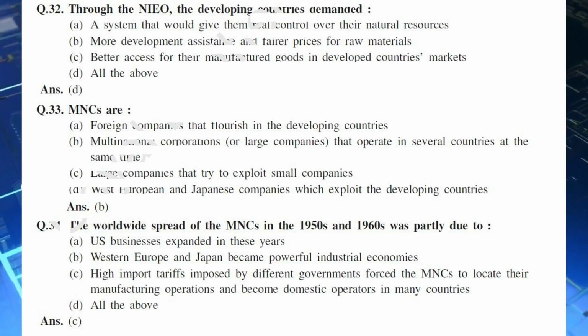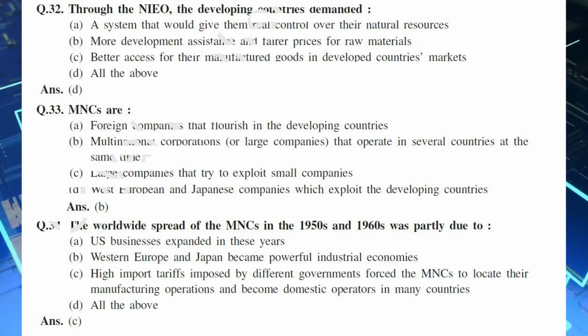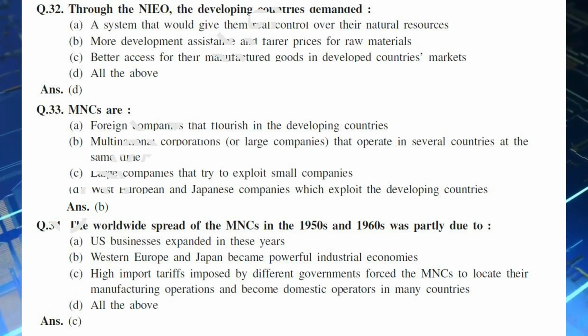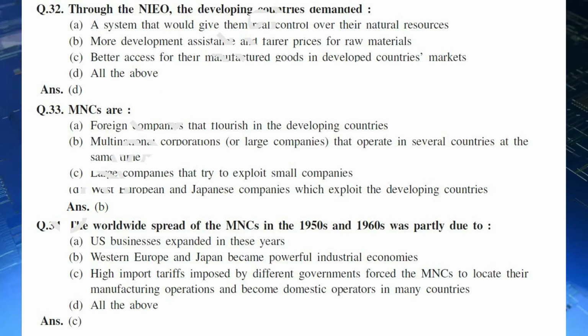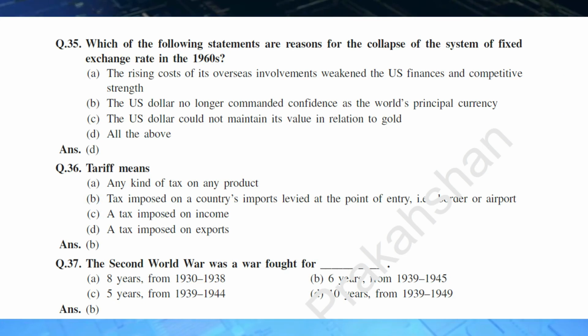Q.34. The worldwide spread of the MNCs in the 1950s and 1960s was partly due to: A. U.S. businesses expanded in these years. B. Western Europe and Japan became powerful industrial economies. C. High import tariffs imposed by different governments forced the MNCs to locate their manufacturing operations and become domestic operators in many countries. D. All the above.